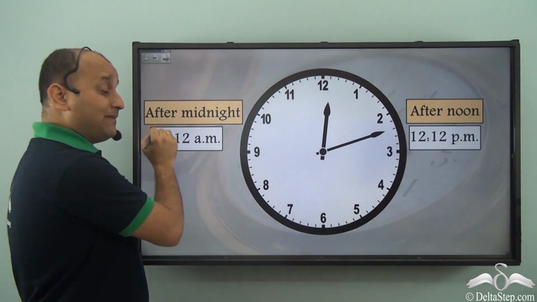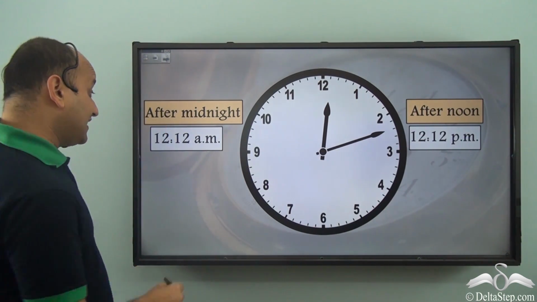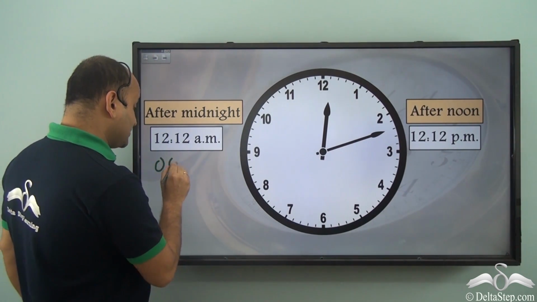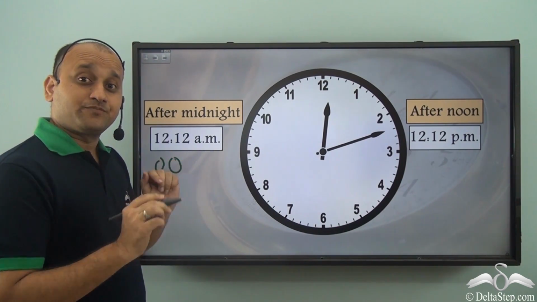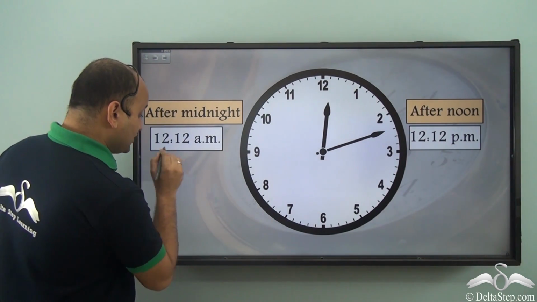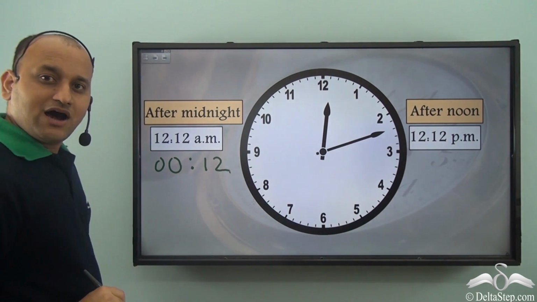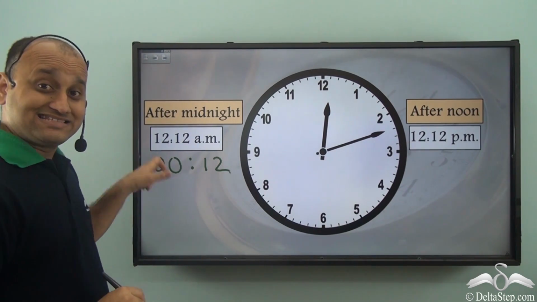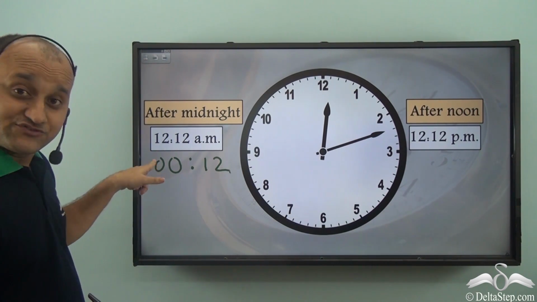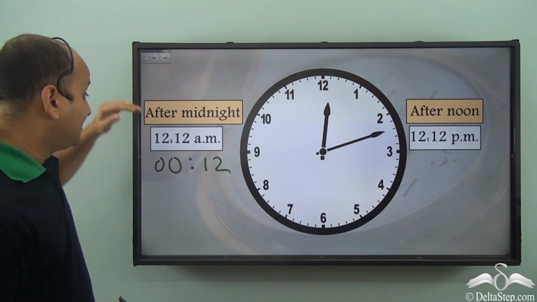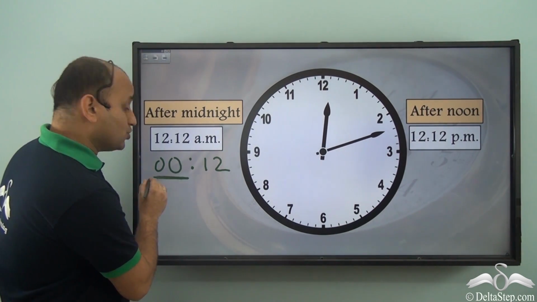But here at midnight, the 24-hour clock has reset. So the hour has again started from 00 and it will remain the same till 1 am. Okay, so in this case it is 00 hours. So because the 24-hour clock has reset at 12 midnight, it starts from 00. So when you say 12 midnight, the hours will show 00.